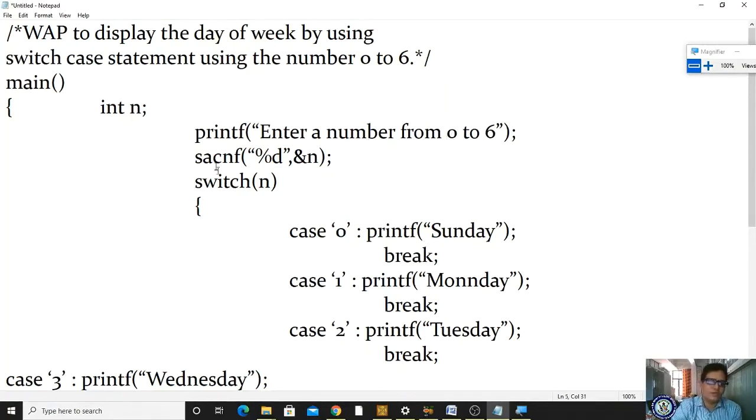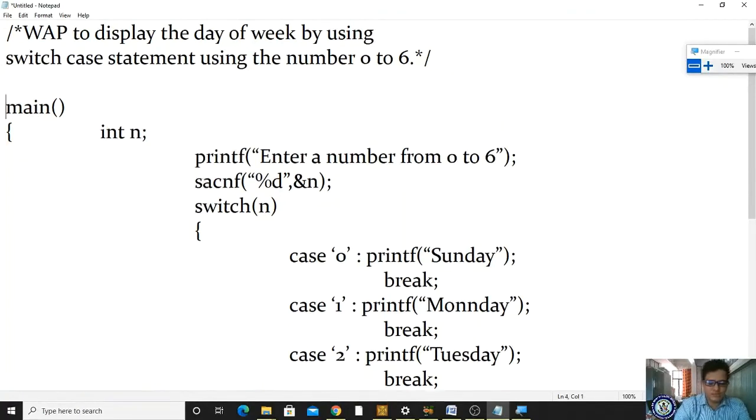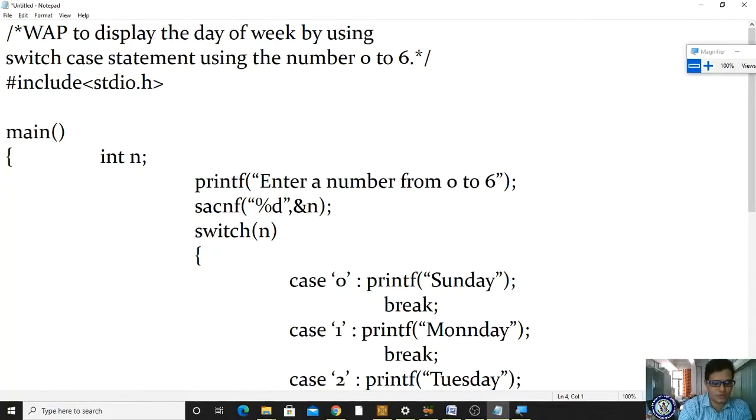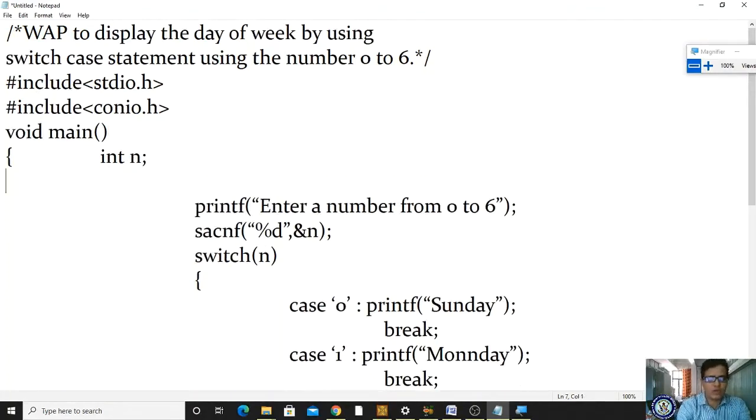Okay, for this I'm doing hash include stdio.h, hash include conio.h, and void main function. Next we have defined the variable. Now it is a clear screen.